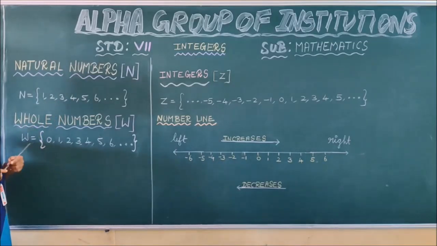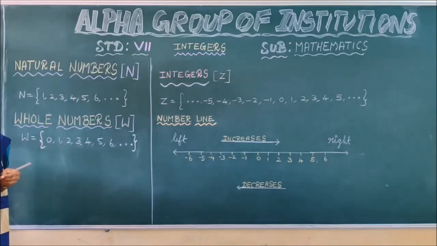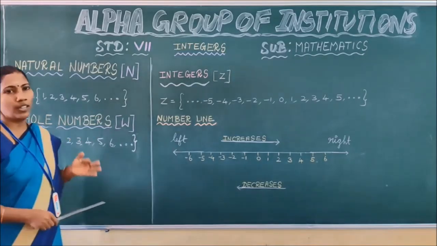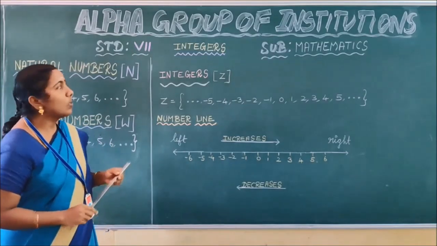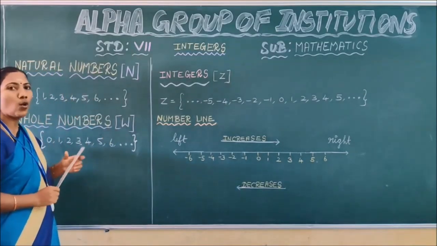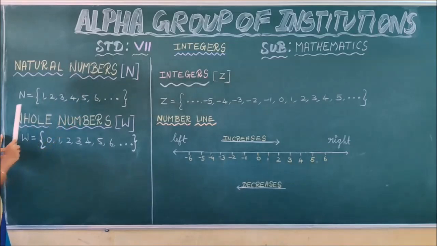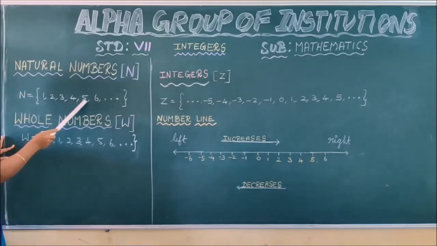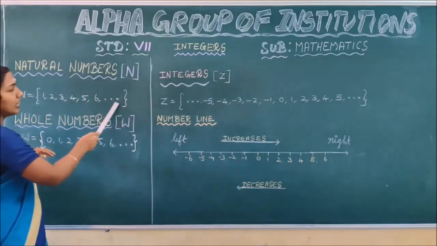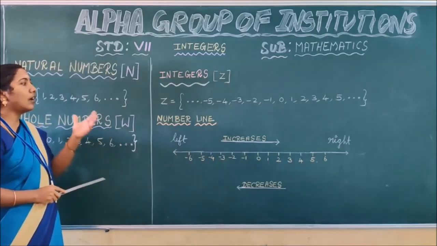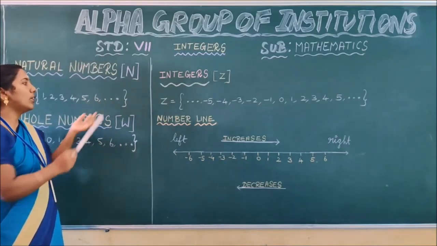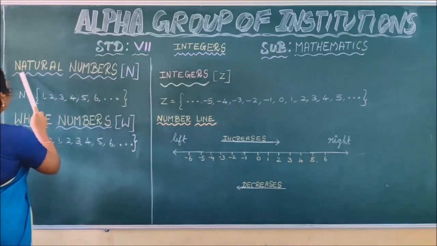Yes, counting numbers. Why natural numbers are called counting numbers is, suppose you are going to count some things, how do you count? 1, 2, 3. Like that only you are counting the things. That's why we call natural numbers counting numbers. We use the capital letter N to denote the natural numbers. We write capital N equal to the set of 1, 2, 3, 4, 5, 6, etc. This etc. contains infinitely many numbers. We can't write such numbers in this bracket, so we put the etc. symbol here. That's all about the natural numbers.